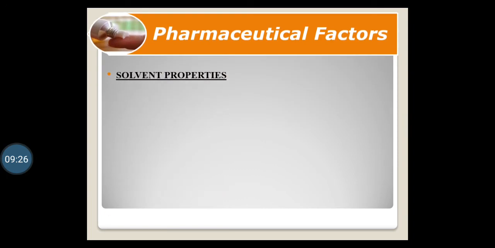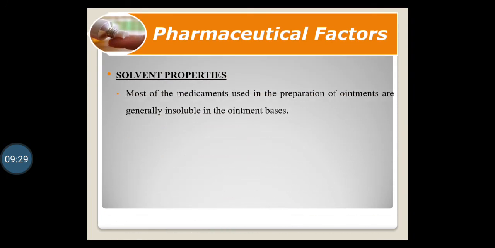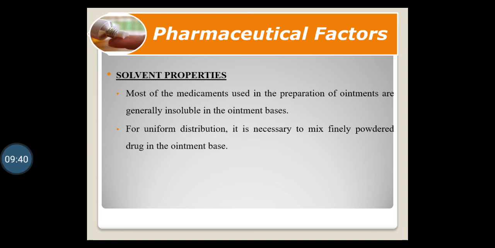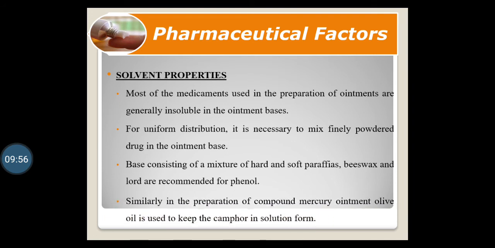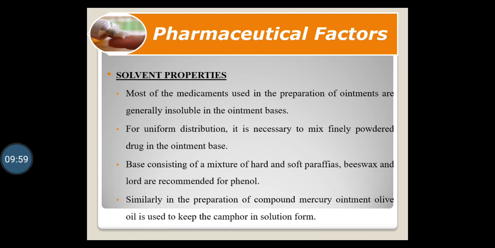Then the next factor is solvent properties. Most of the medicaments used in the preparation of ointments are generally insoluble in the ointment bases. For uniform distribution, it is necessary to mix the finely powdered drug in the ointment base. A base consisting of a mixture of hard and soft paraffins, beeswax and lard is recommended for phenols. Similarly, in the preparation of compound mercury ointment, olive oil is used to keep the camphor in solution form.